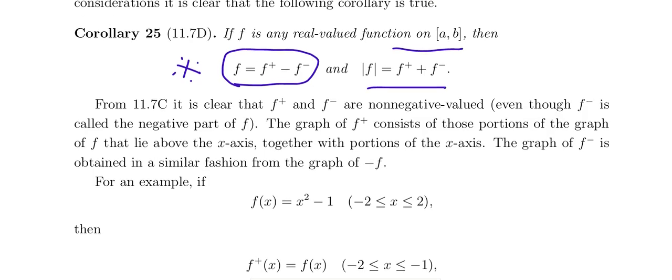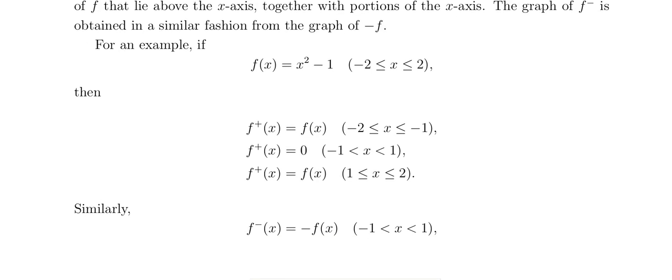For example, f of x equal to x square minus 1, which is defined on minus 2 to 2. And what is the positive part? Then the positive part of the function is f of x from minus 2 to minus 1, and the positive part of the function is 0 in the case of minus 1 to 1, and the positive part of the function is f of x when x lies between 1 to 2. In the same way we can define the negative part for minus 1 to 1, that is minus f of x.